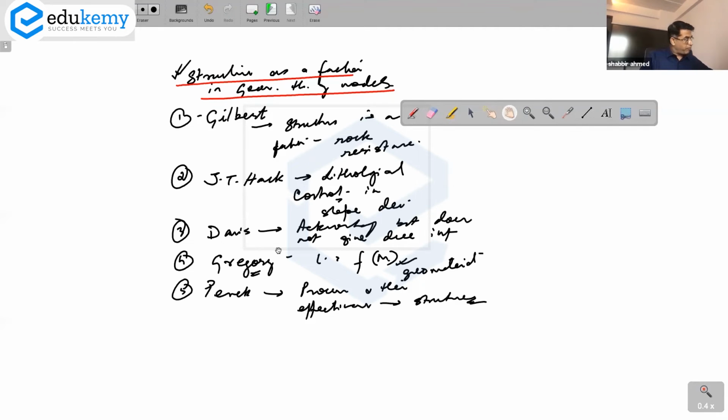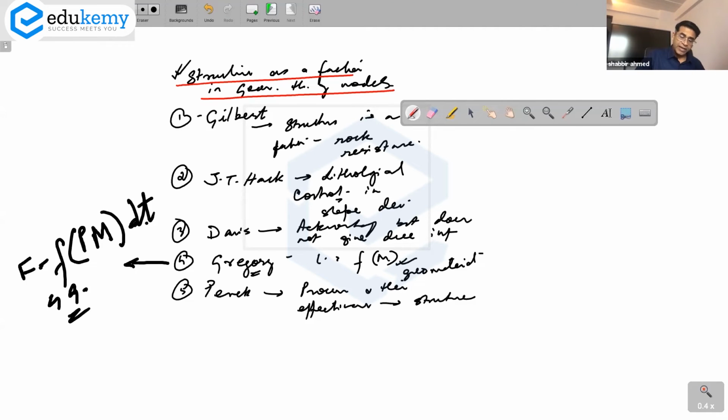Page number 49 has this equation. Yes, Davis did not give due importance to structure, correct. So this is one discussion, we'll talk about it. Then we had a reference to J.T. Hack also, and Gilbert's theory, page number 64. Page 64, second column, last paragraph. Some of you would have written this down while the classes were on.